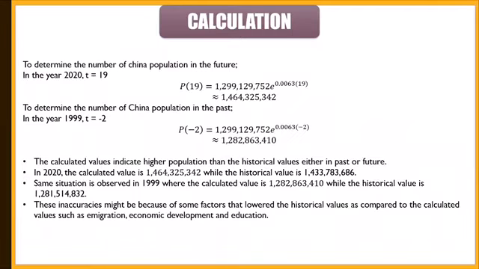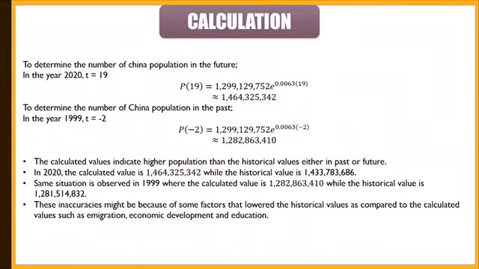We got 1,464,325,342. Next, we determine the number of population in 1999. We got 1,282,863,410. The calculated value indicates a higher population than the historical value, either in the past or future.